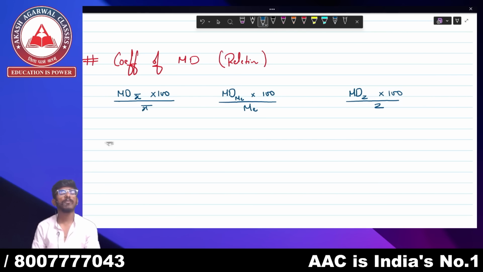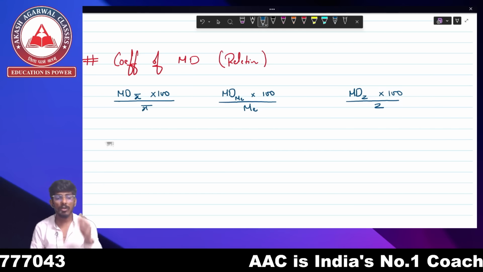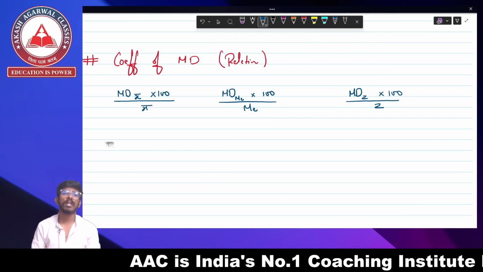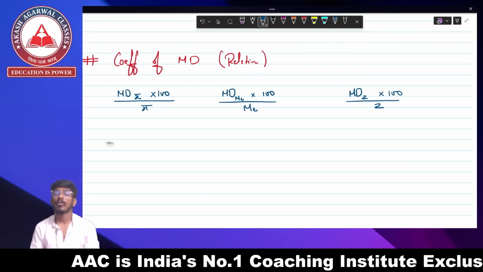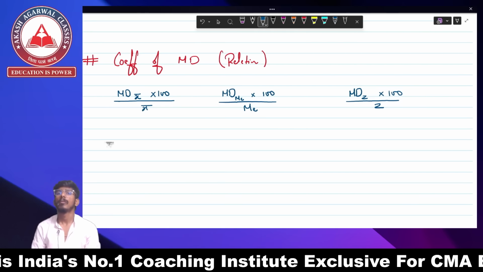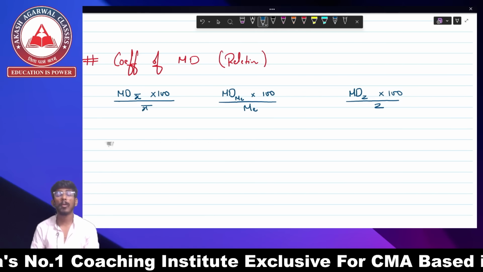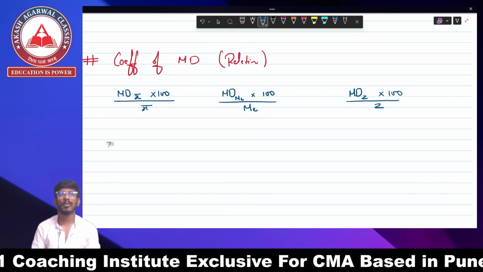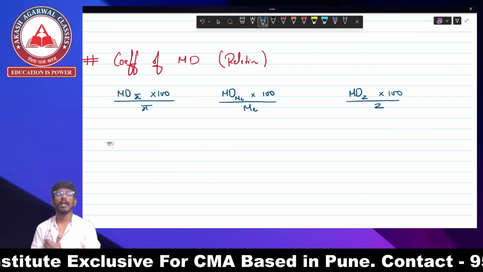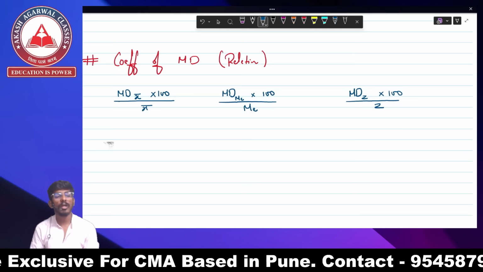For individual data, for raw data, what is going to be the mean deviation? The mean deviation formula is summation of |x minus x bar| upon n. For median, the formula is summation of |x minus median| upon n. And the formula for mode is summation of |x minus mode| upon n. So this is going to be your formula for individual series.